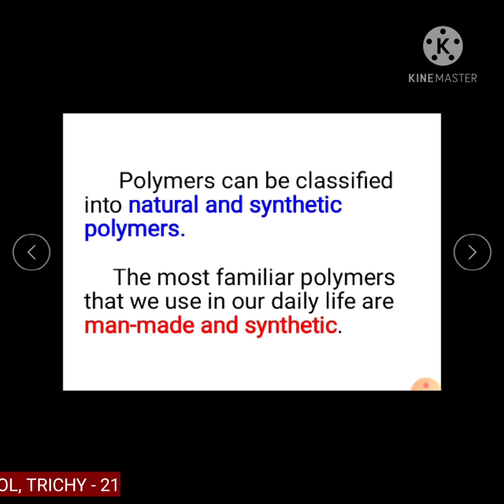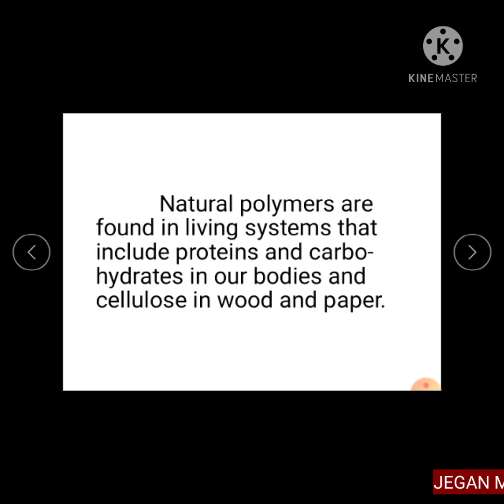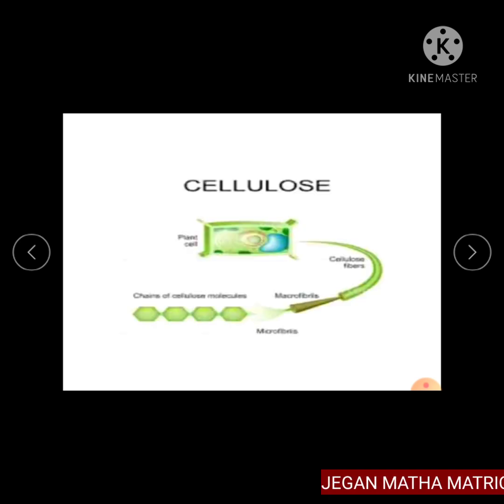Polymers can be classified into natural and synthetic polymers. The most familiar polymers that we use in our daily life are man-made and synthetic. Natural polymers are found in living systems that include proteins and carbohydrates in our bodies and cellulose in wood and paper.